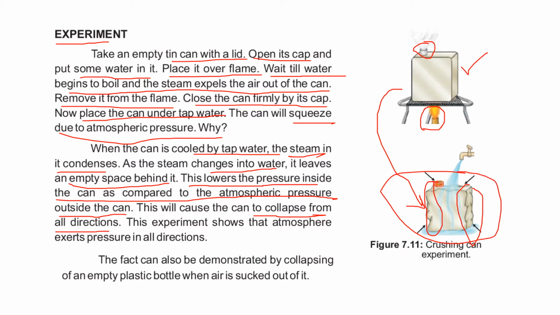So when water is thrown on this can, the pressure is exerted from all directions and it starts collapsing because of the atmospheric pressure. This experiment shows that the atmosphere exerts pressure in all directions. The fact can also be demonstrated by the collapsing of an empty plastic bottle when air is sucked out of it.